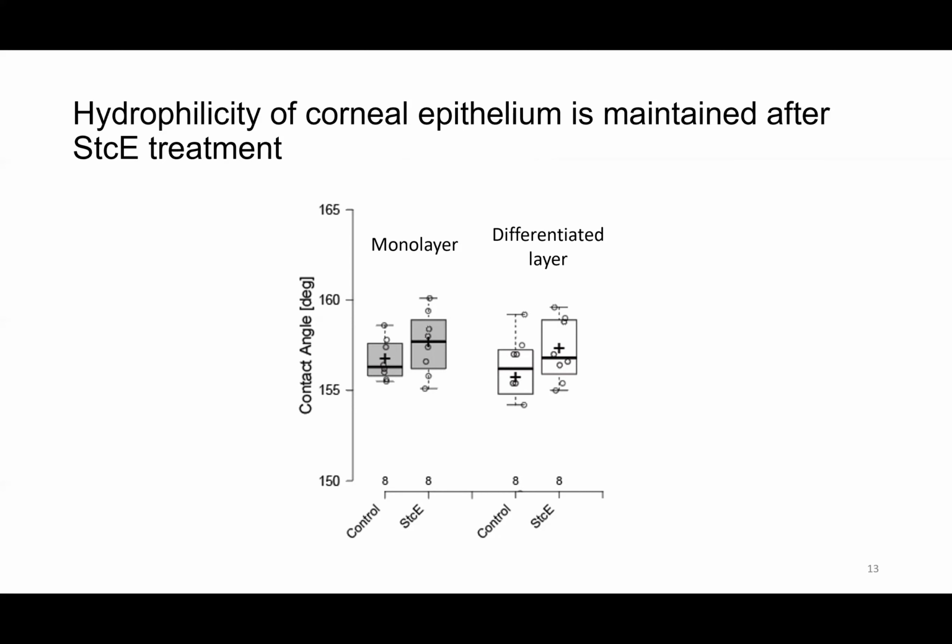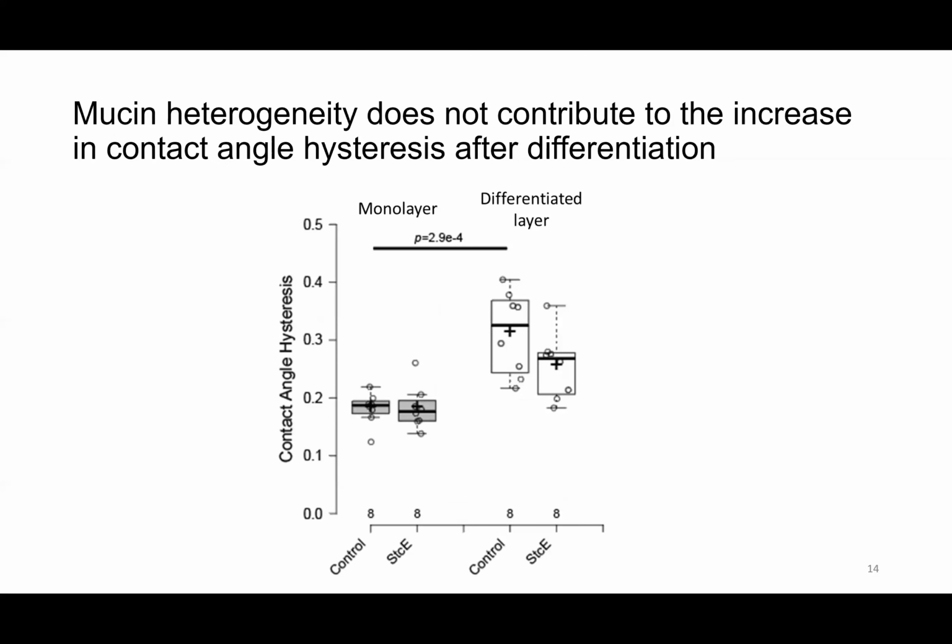What this tells us is that first, this high value of contact angle indicates a superhydrophilic surface, which is required to maintain a stable tear film in our eyes. And then the indifference to sticky treatment tells us that mucin is not the only contributor to the hydrophilic nature of the cell surface. Glycoproteins other than mucin on the cell surface are sufficient to maintain the hydrophilic nature. In contact angle hysteresis measurements, we saw an increase in hysteresis after the differentiation process, similar to what other groups have observed in previous experiments.